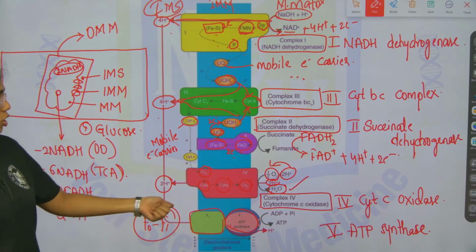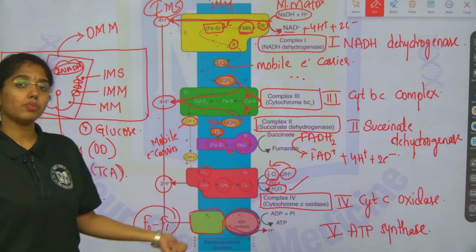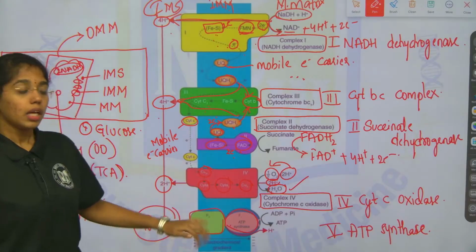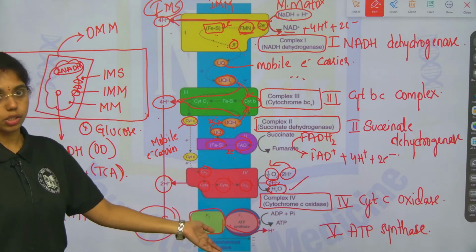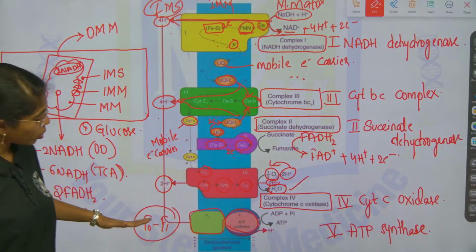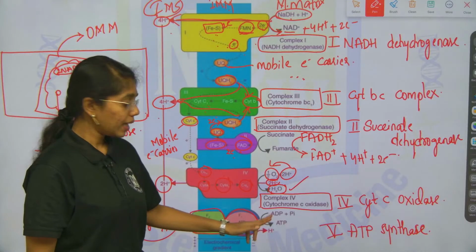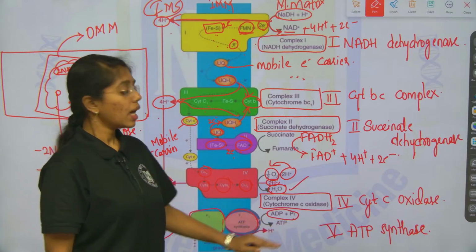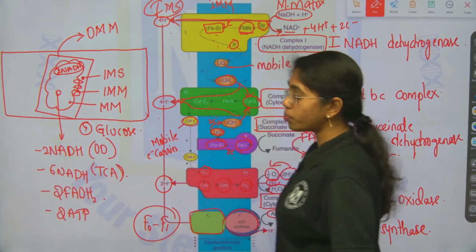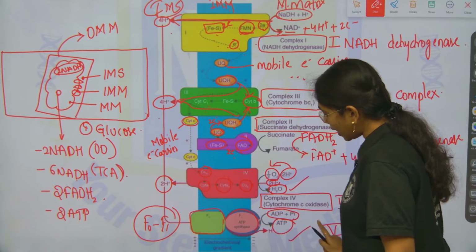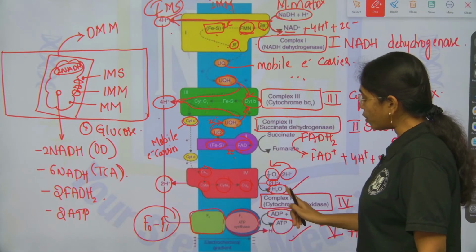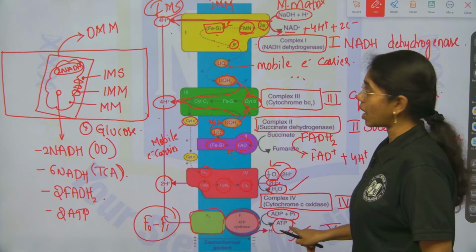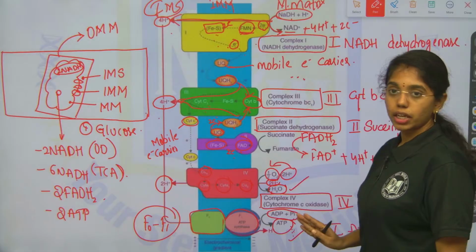Okay, these are also known as oxysomes or Fernandez-Morgan particles as well. Which is the F0 F1 complex. This is also known as ATP synthase. So, when the protons are pumped back, ADP and inorganic phosphate in the mitochondrial matrix are converted to the energy-rich molecule ATP. So, at the end here you can see ATP and water molecules are formed, right. As such, ATP molecules are formed from NADH and FADH2.